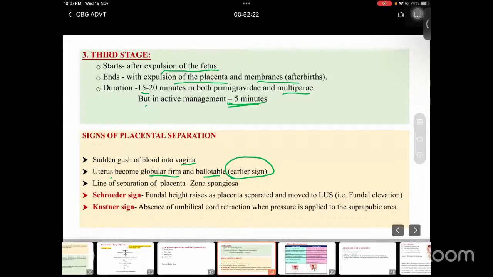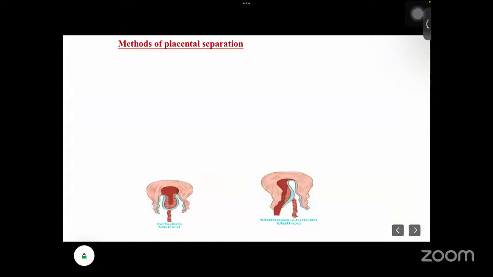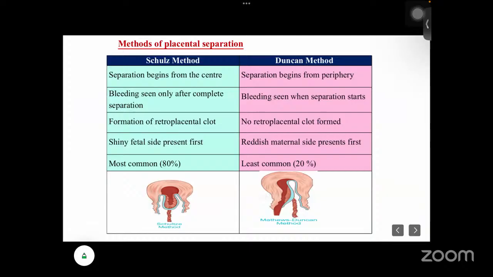Lines of separation of the placenta are in the zona spongiosa. There are two signs, Schroeder sign and Kustner's sign. What does it mean? The fundal height rises as the placenta separates and moves to the lower uterine segment. That is also called fundal elevation, Schroeder sign. Next, Kustner's sign is the absence of umbilical cord retraction when pressure is applied to the suprapubic area.